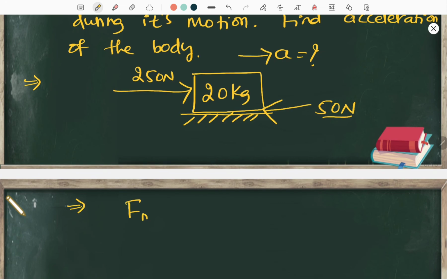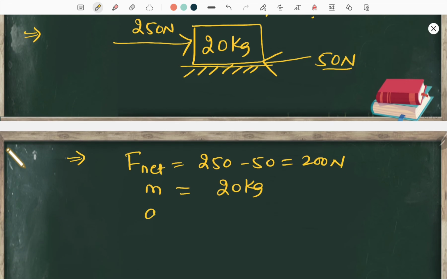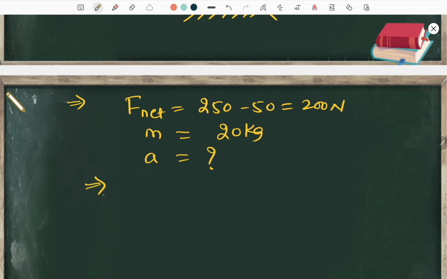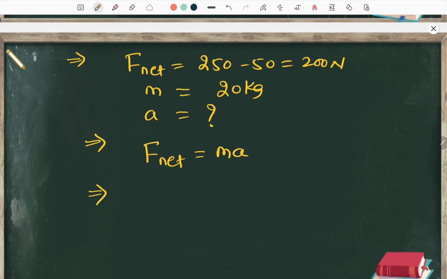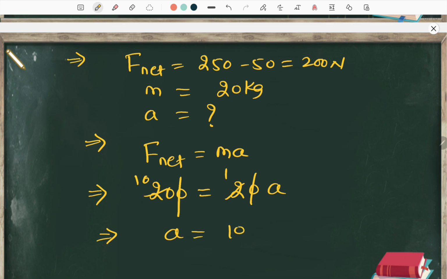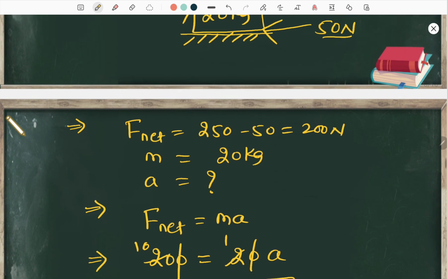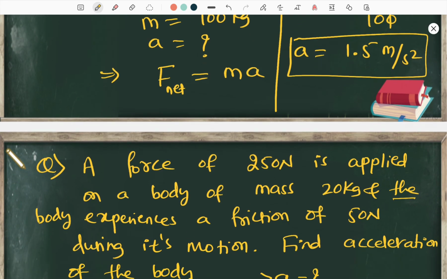So how about F net? This time F net will be 250 minus 50, so that is 200 Newton. Directly also you can write. The mass of the body is 20 kg, and they are asking about acceleration. Now directly you can write F net is equal to mass into acceleration. Very important concept. Then F net is 200, mass is 20, and acceleration we don't know. The zero got cancelled. 2 ones are 2, 2 tens are 20. So ultimately the value of acceleration is 10 meter per second square. I hope the concept of balanced forces and unbalanced forces is quite clear.